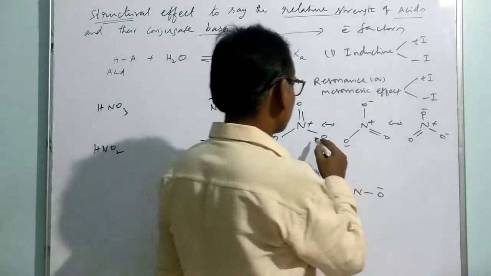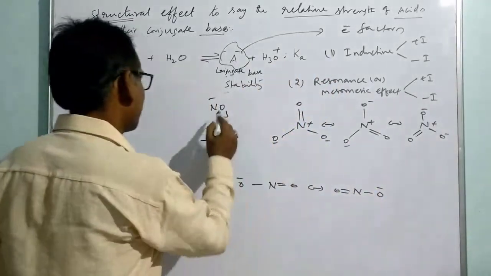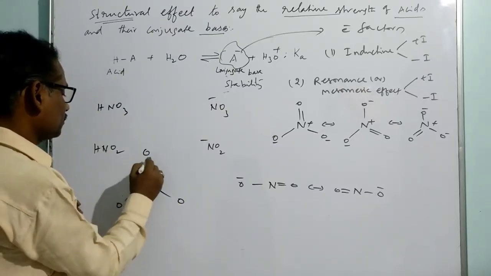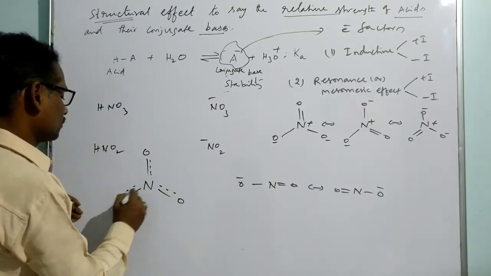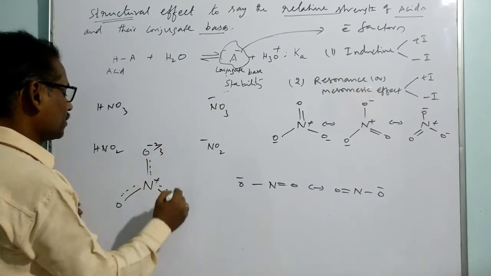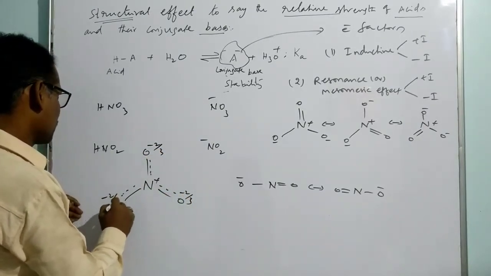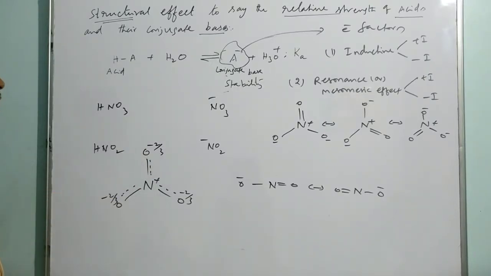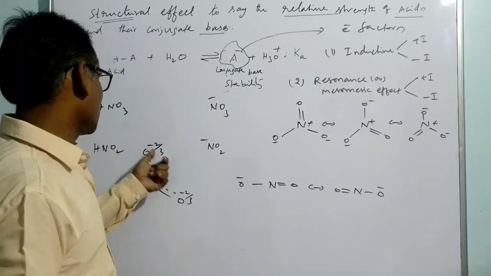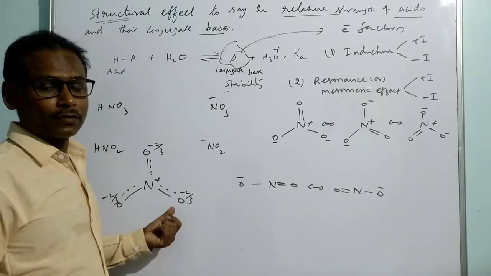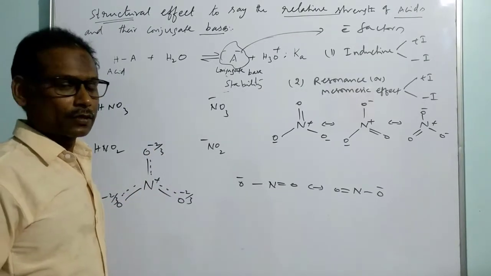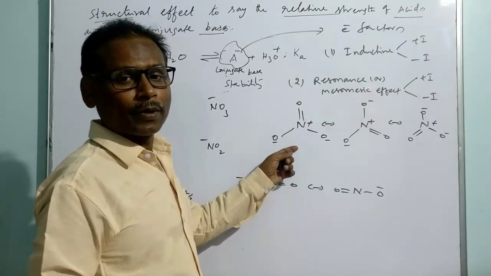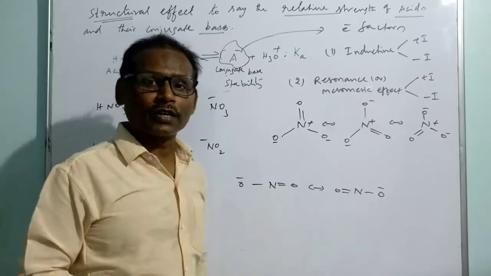What is the real structure of this? The real structure of nitrate will be minus 2 by 3, minus 2 by 3, minus 2 by 3 on the oxygens. That is the charge. That means the charge is distributed in such a way that it is minimized because of more resonating structures. So the nitrate is more stable compared to NO2 minus because of more resonating structures.